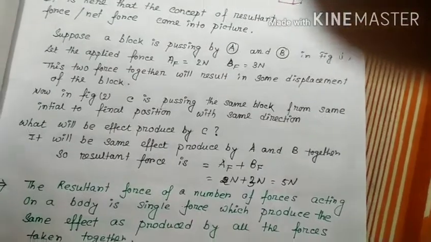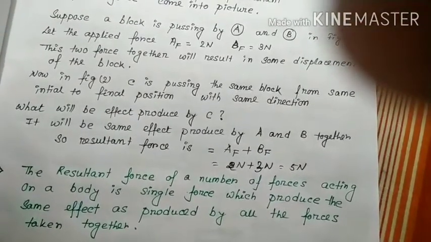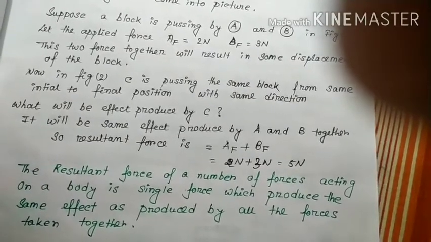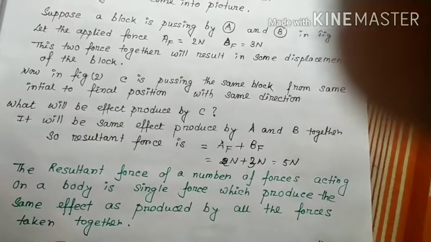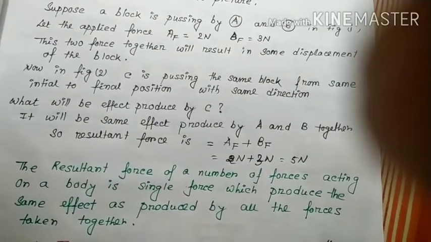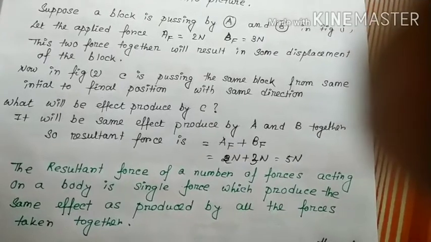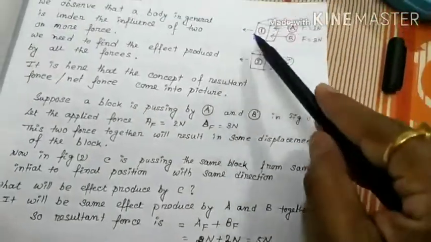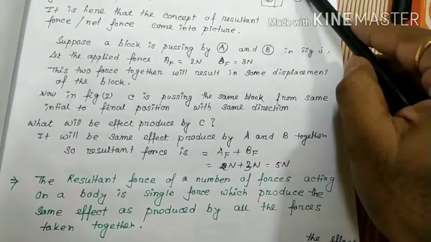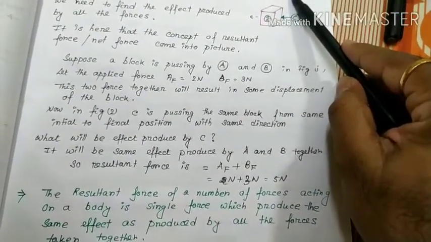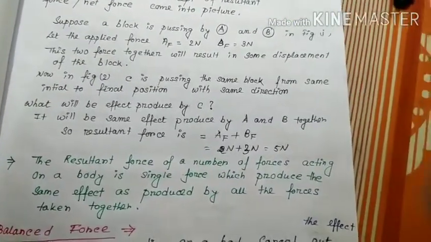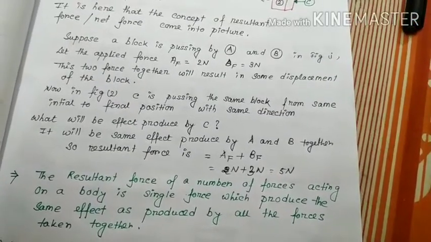The resultant force of a number of forces acting on a body is a single force which produces the same effect as produced by all the forces taken together. So remember friend, the resultant force of a number of forces acting on a body is a single force which produces the same effect as produced by all the forces taken together. Clear?